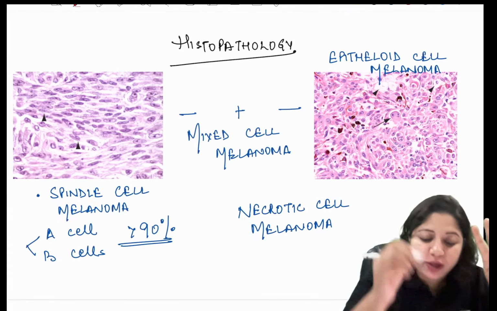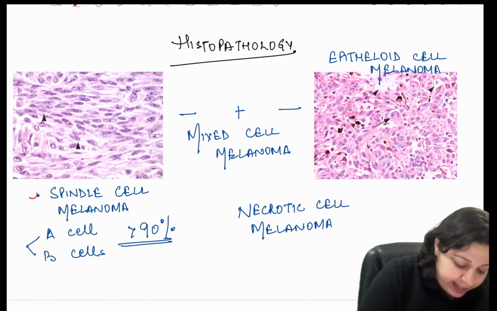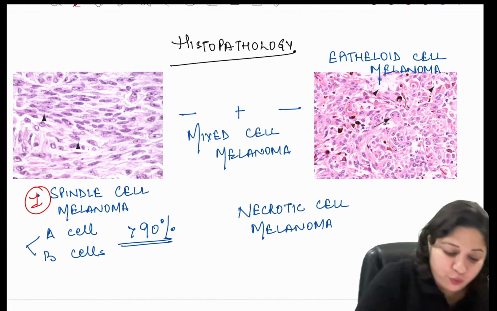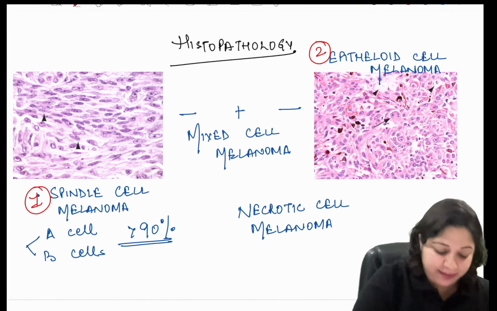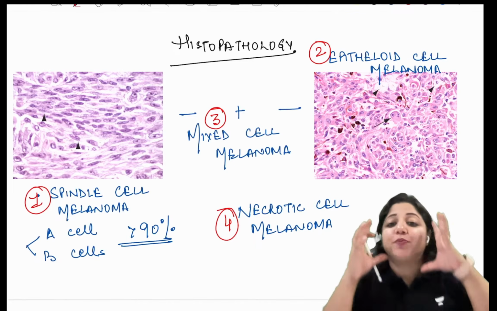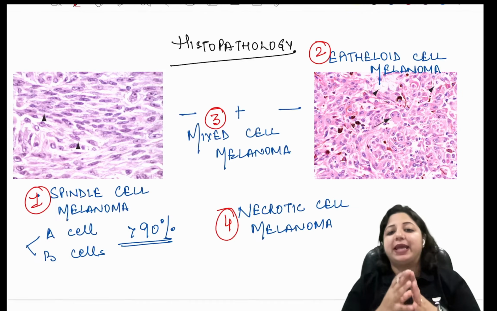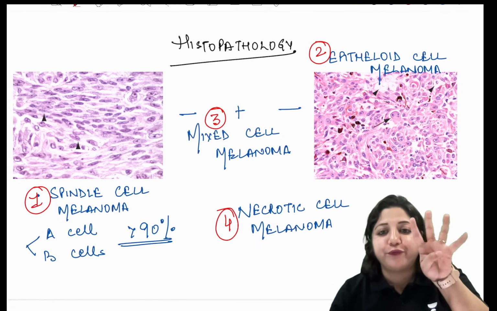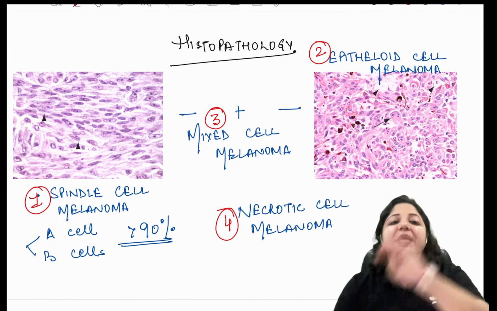So we have 4 histopathological types: spindle cell melanoma, epithelioid cell melanoma, mixed cell melanoma, and necrotic cell melanoma. So my next question, which is very commonly asked, is which out of the 4 histopathological types has the